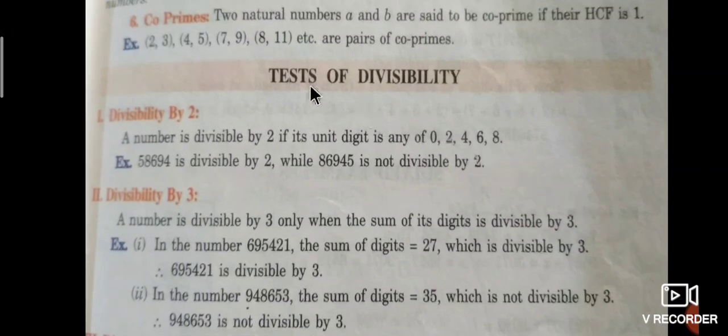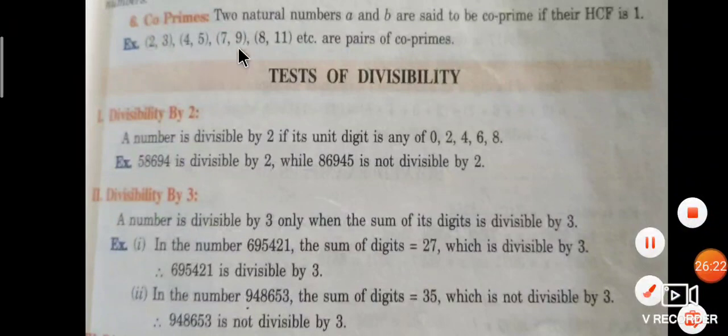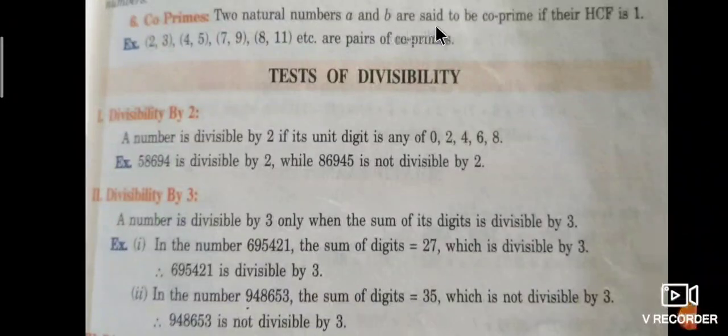Next one is co-prime numbers. Two natural numbers A and B are said to be co-prime if their HCF is 1. For example, 2 and 3, 4 and 5, 7 and 9, 8 and 11. These are all pairs of co-prime numbers because these numbers have HCF only 1.